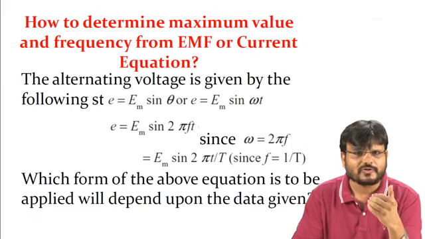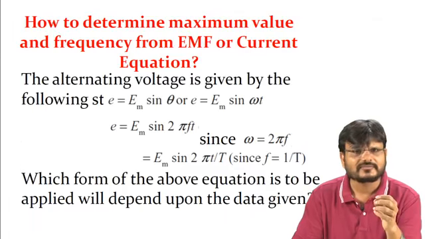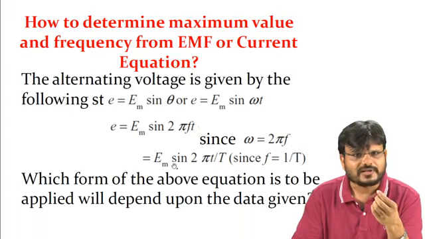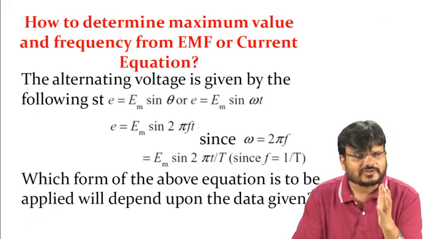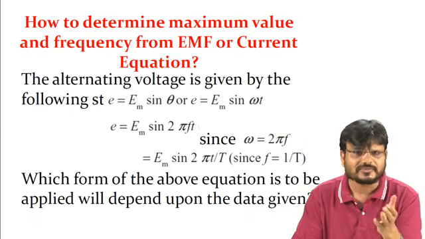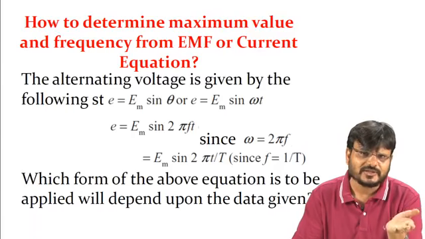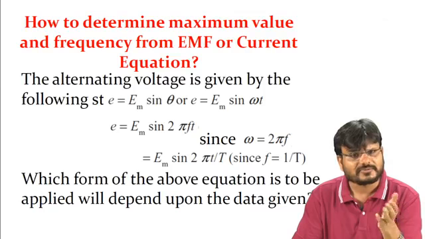Suppose you want to calculate the instantaneous value of the voltage at t equal to 5 seconds. You just put t equal to 5 seconds here. If you have the values of Em and capital T, you can simply calculate the value of this sinusoidal voltage at t equal to 5 seconds. It will be less than the maximum value, or it may be negative.